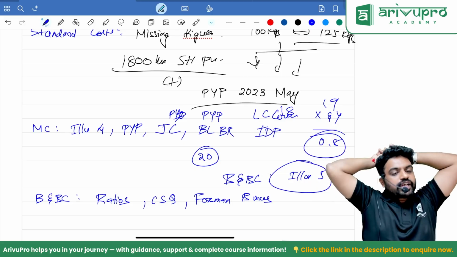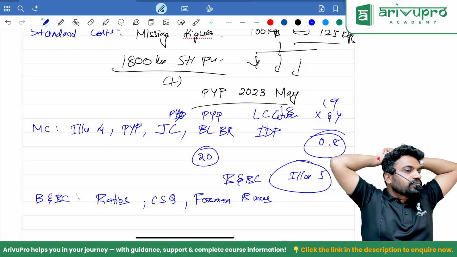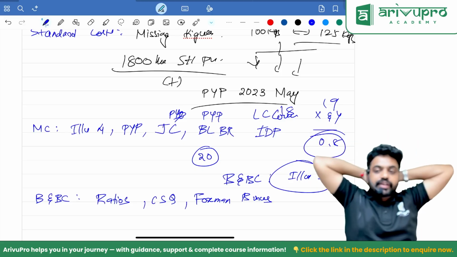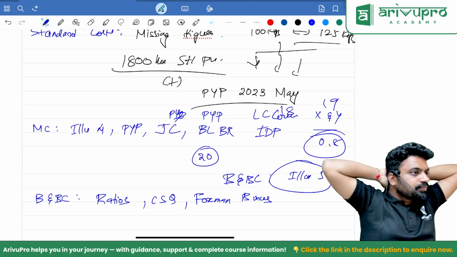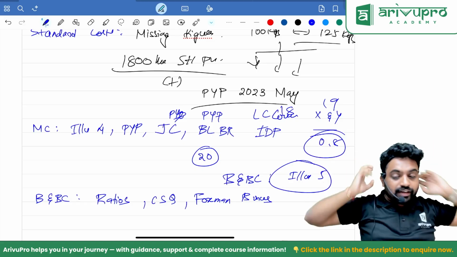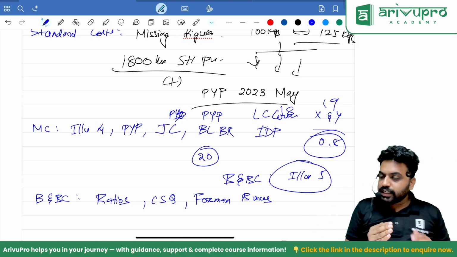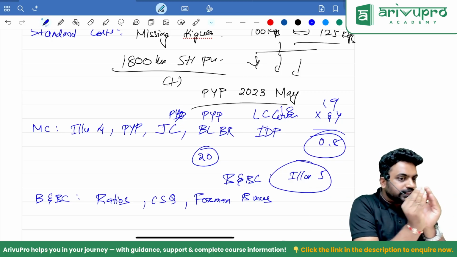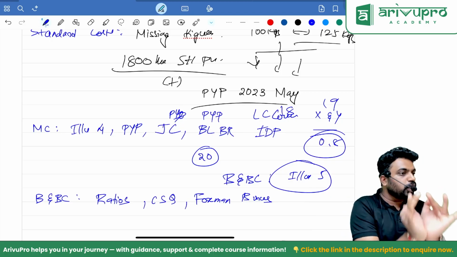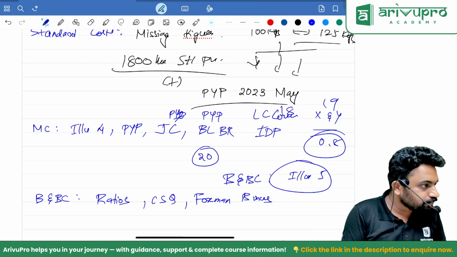Illustration 3. Okay. Now listen. Now your full syllabus is done. Here onwards, what you should do is split those chapters into small concepts.